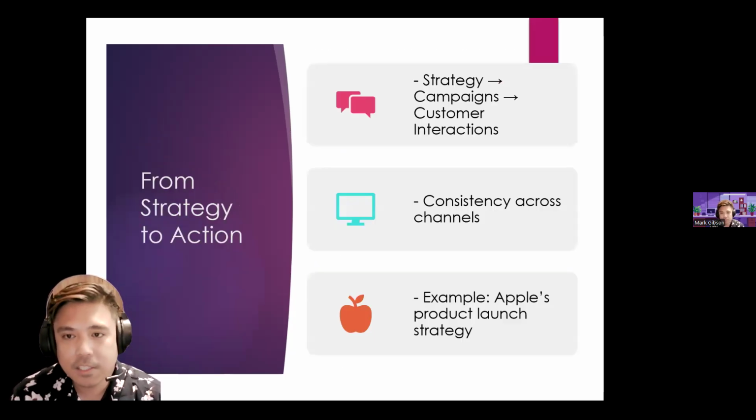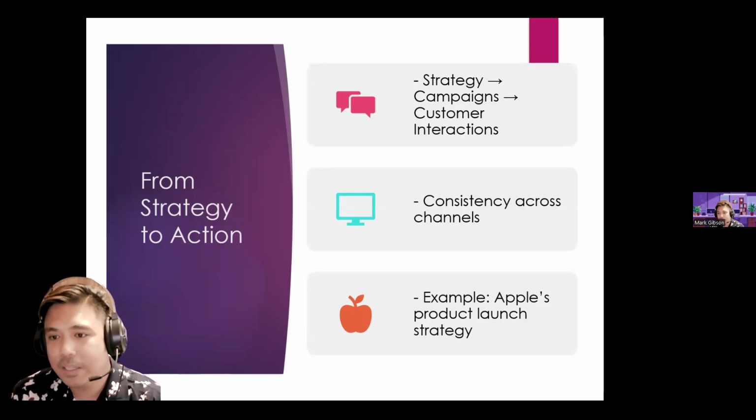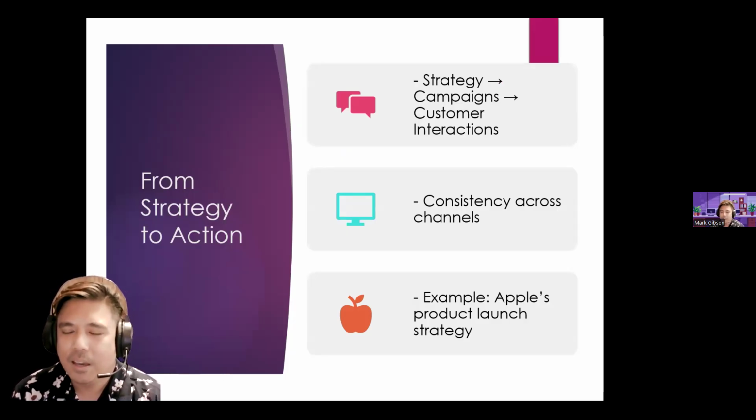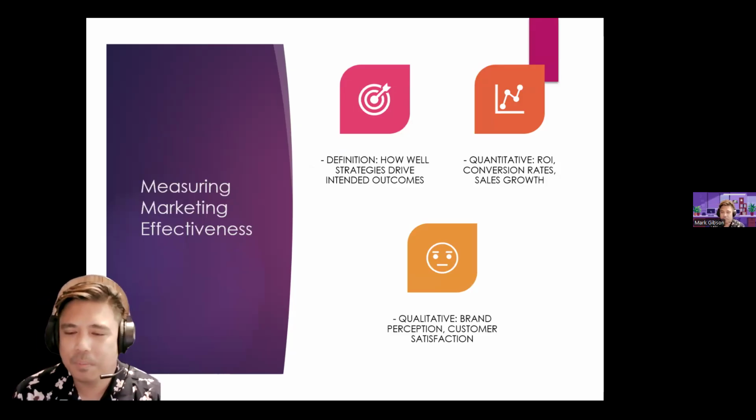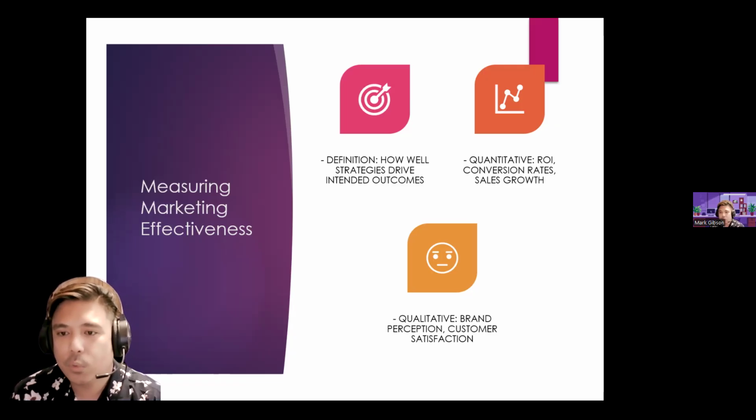Okay, so from strategy to action, strategy to campaigns and to customer interaction. There has to be consistency across channels. Examples would be Apple's product launch strategy. Measuring marketing effectiveness, by definition, it's how well strategies drive intended outcomes. So again, securing a market share of 15% by 2028.